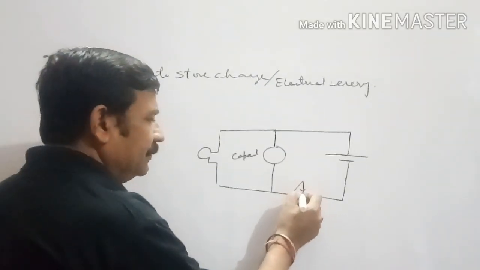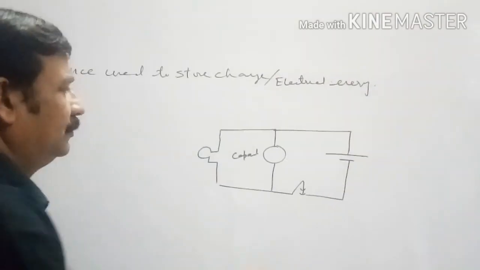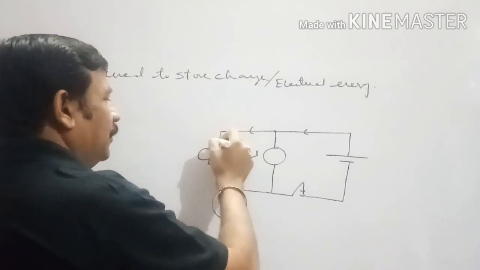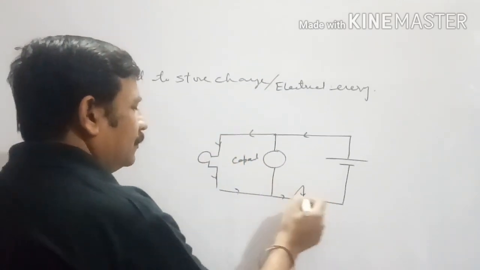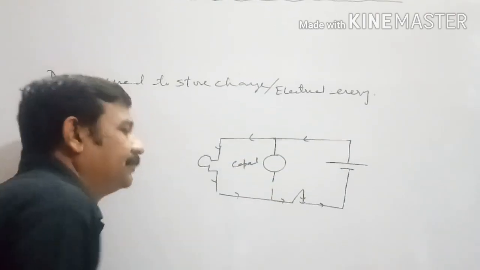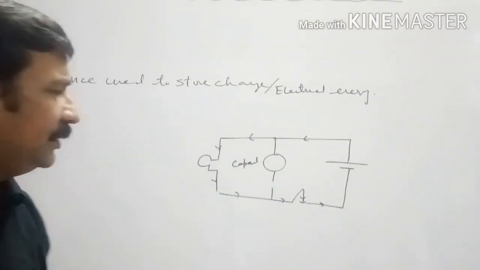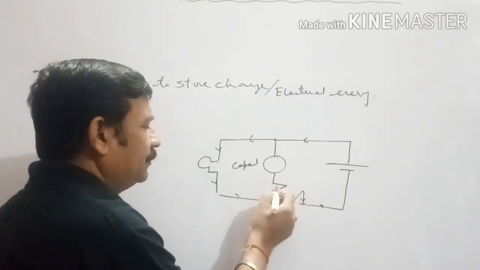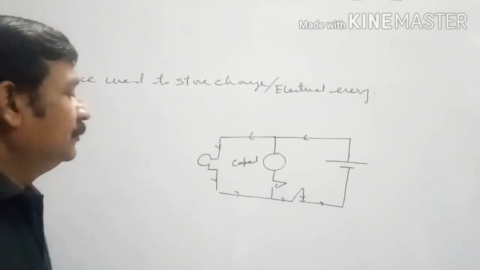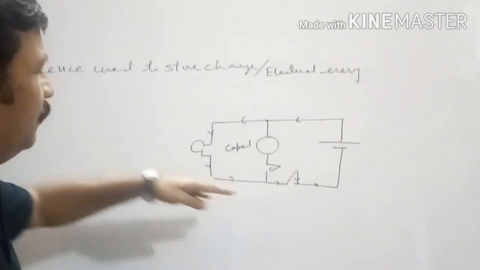As we press the key, the circuit gets closed, and current starts flowing in the bulb. Let one more key be kept here. Maybe this key is open or closed, it doesn't matter. Let in the beginning this key be open. This key is closed, current starts flowing in the circuit, and the bulb starts glowing.